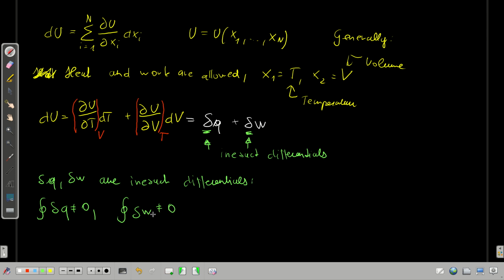That means that there is no function w that depends on several variables, which then allows to calculate the change in work. This simply doesn't exist. So things like delta w or delta q do not exist. Again, for clarity, delta w equals w2 minus w1. So this doesn't exist.